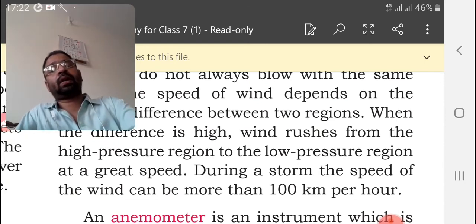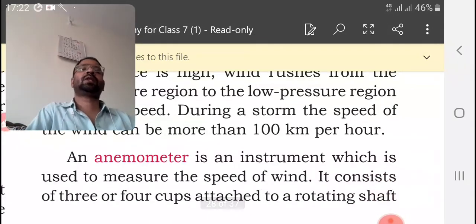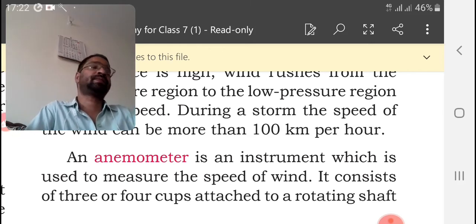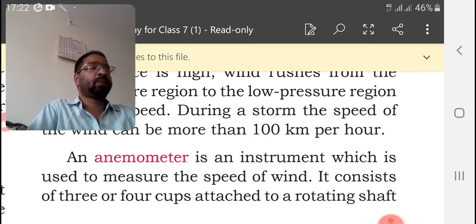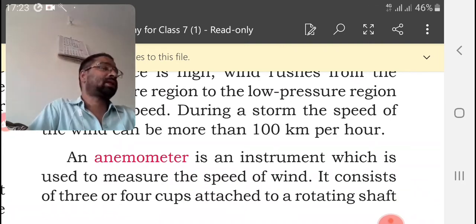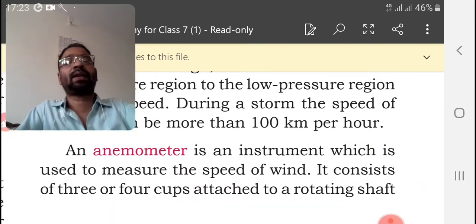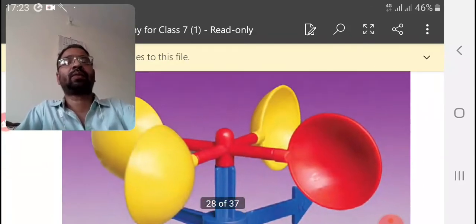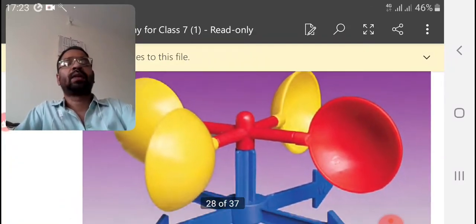An anemometer is an instrument which is used to measure the speed of wind. Which instrument do we use? We use an anemometer. It consists of 3 or 4 cups attached to a rotating shaft, something like this.